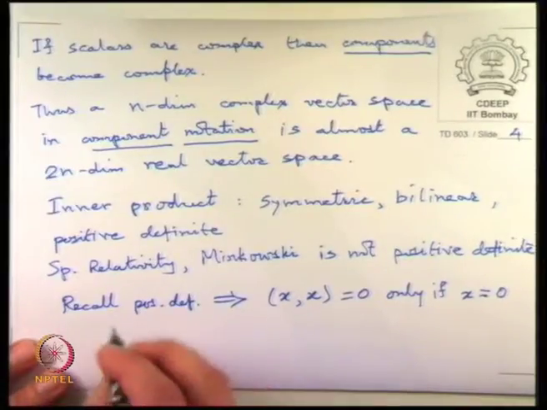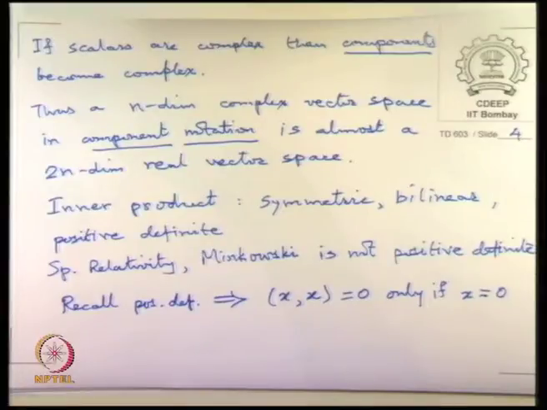But in Minkowski space, the direction of propagation of light or the energy momentum carried by light is a 0 magnitude Minkowski vector.